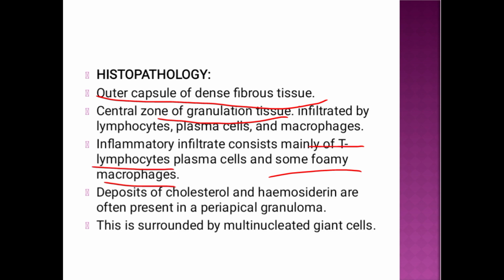Deposits of cholesterol clefts and hemosiderin are also present in the granuloma. Why these cholesterol clefts and hemosiderin? You remember that in radicular cyst you have this in histology. So after cyst formation you have granuloma, you have this. That's why. Then this is also surrounded by multinucleated giant cells. Of course, there is a chronic inflammation, so there will be these multinucleated giant cells.